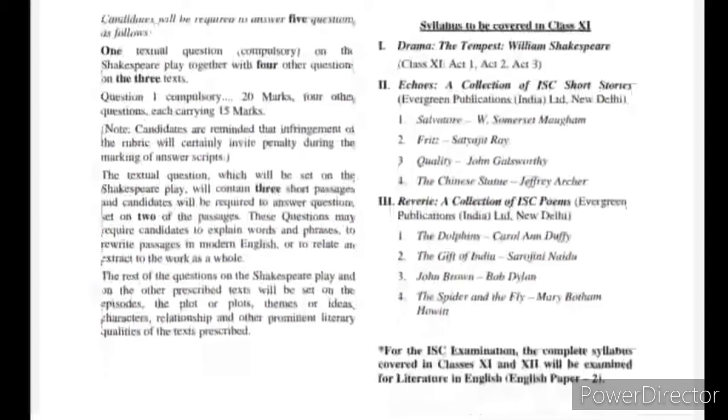So now there is a reduction. Because the paper is of 80 marks, this was the pattern till last year. The marks distribution has been reduced. So we can see the marks when we see the specimen paper.